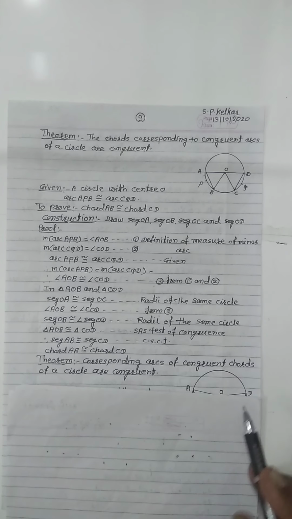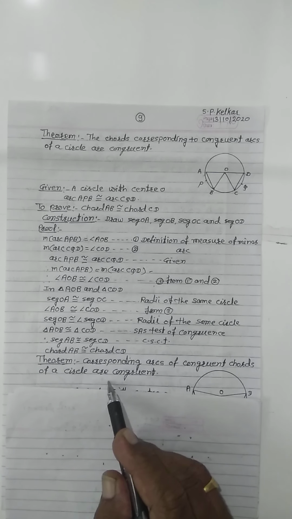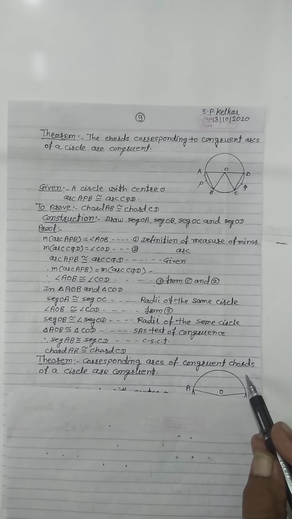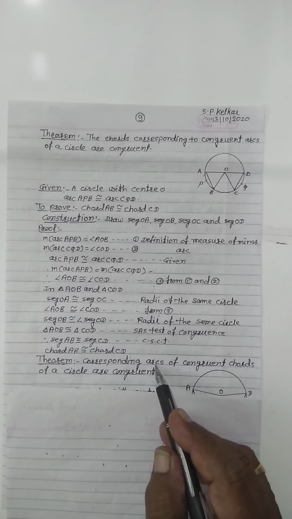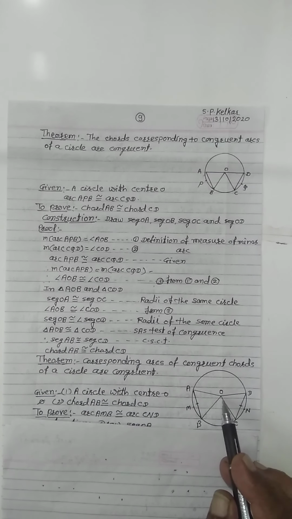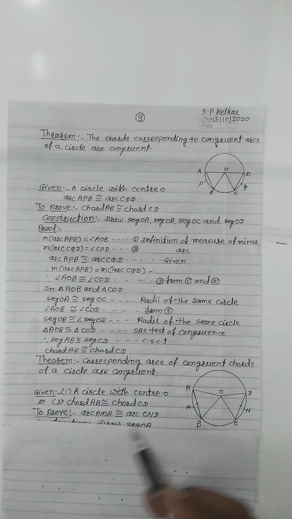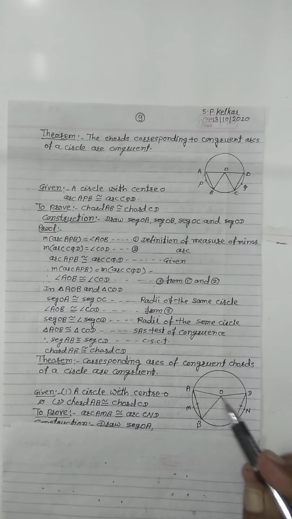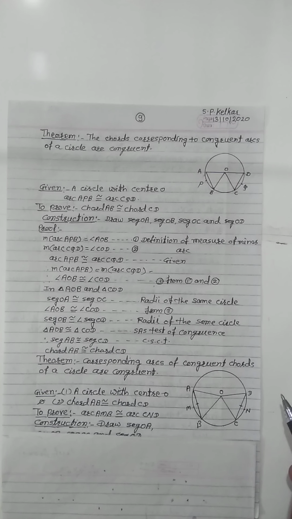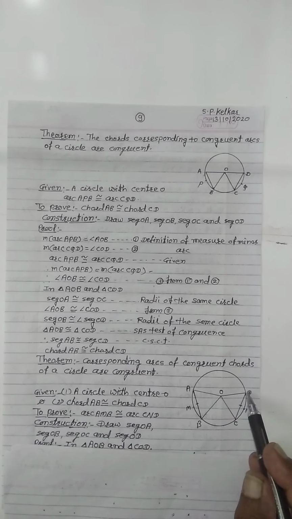Then we see the second theorem: the corresponding arcs of the congruent chords of a circle are congruent. Now in this theorem it says that if the chords are congruent, then the corresponding arcs are also congruent. Given a circle with center O, chord AB congruent to chord CD, that is the given. Then to prove: arc AMB congruent to arc CND. Now construction: draw segment OA, segment OB, segment OC, segment OD.